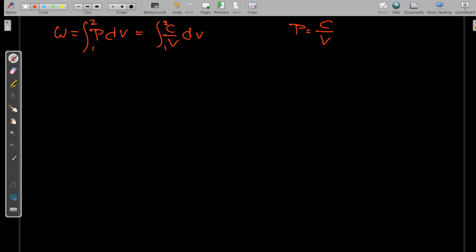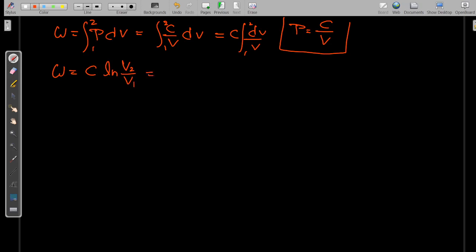C is a constant, so C can be taken out: dV over V from 1 to 2. Upon integration, W is equal to C ln V2 by V1, and C can be replaced with P1 V1, so W is P1 V1 ln V2 by V1.